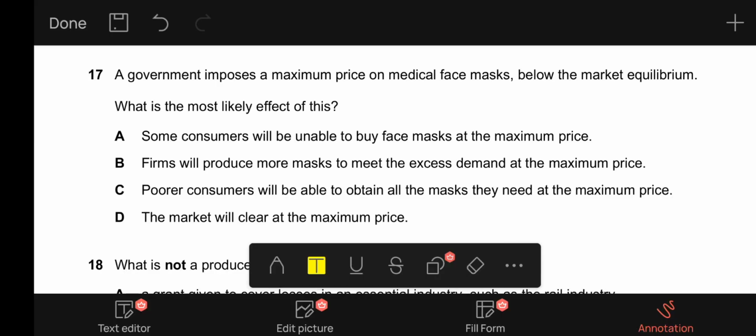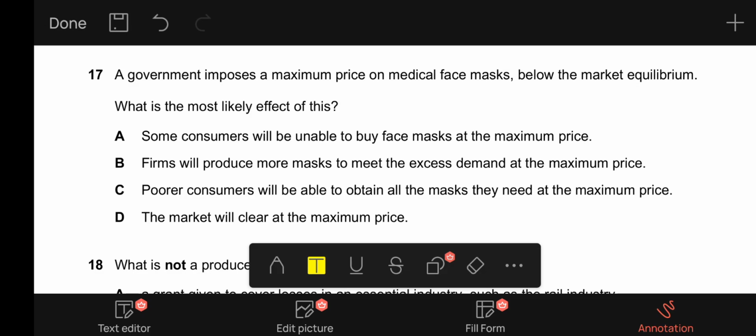So A is correct because it states that some consumers will not be able to buy face masks at the maximum price. B, firms will produce more masks to meet the excess demand at the maximum price. This is incorrect. Firms will not produce more masks to meet the excess demand because they're offered a lower price, and whenever producers are offered a lower price, since their profits tend to decrease, they produce less.